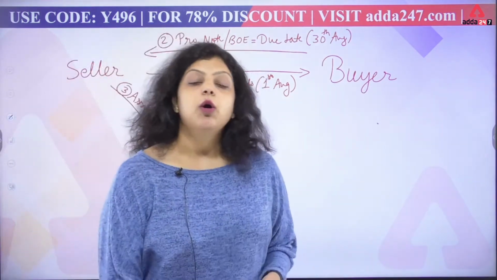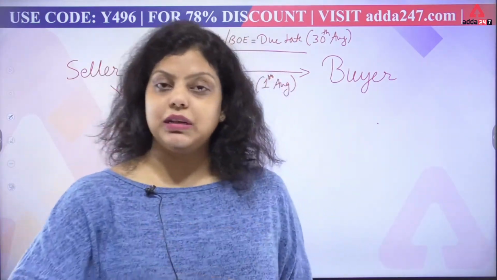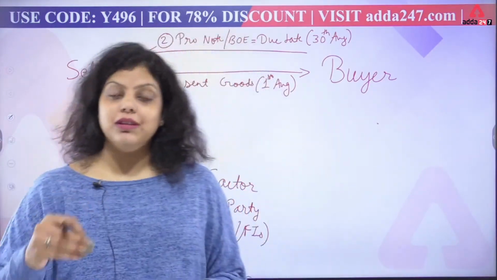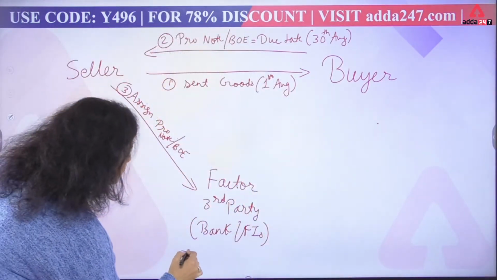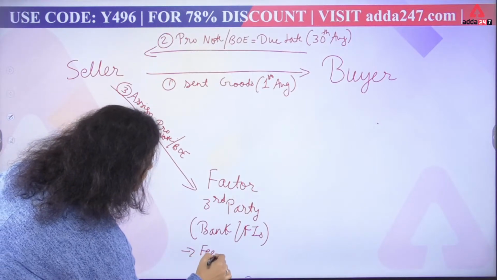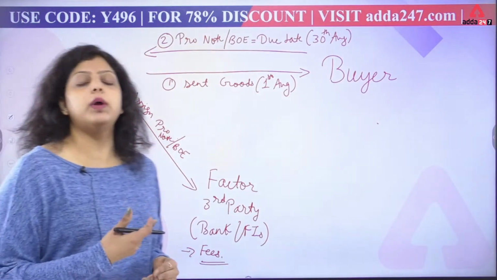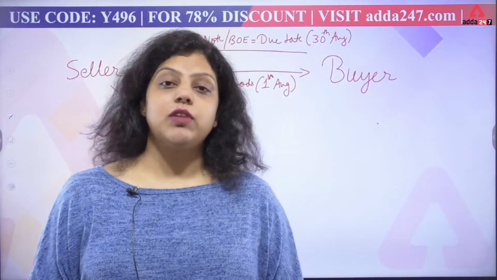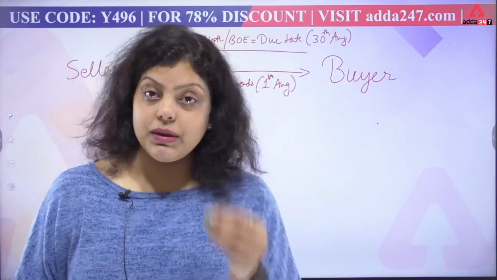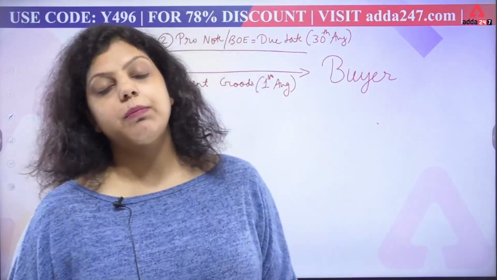Now the factor is saying that yes, I agree to pay you the amount of that particular promissory note or bill of exchange on a certain date, that is 1st of August, but I need a certain fee. So a commission will be charged by the bank or financial institution. It is obvious they are not going to give you the facility or service free of cost. So whenever you are going for factoring, whenever you are going for an immediate cash requirement, you are giving your invoice to the bank, and then the bank is giving you the money, immediate cash.